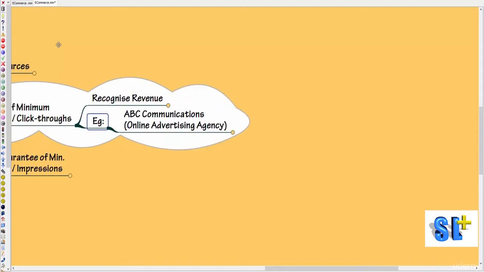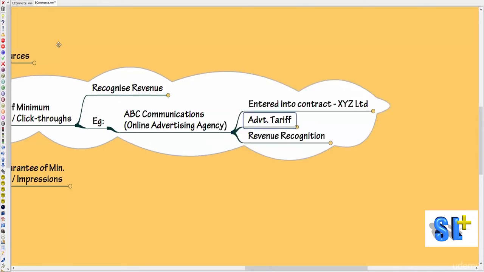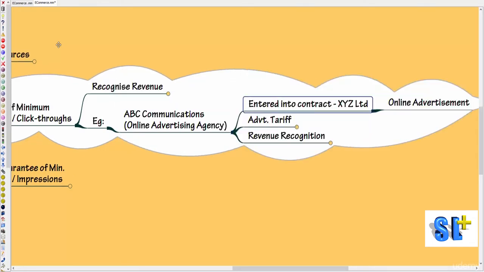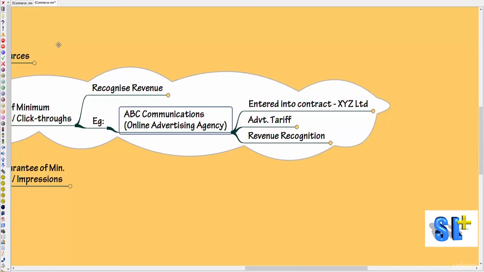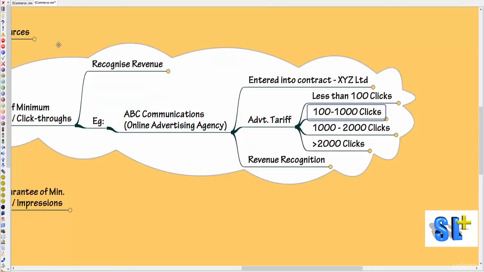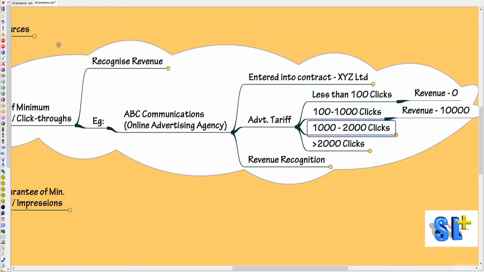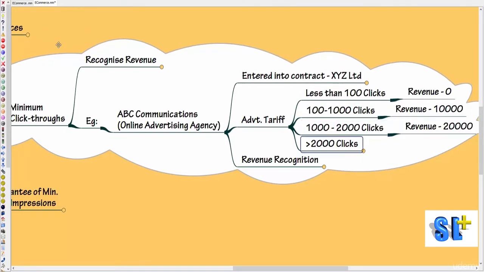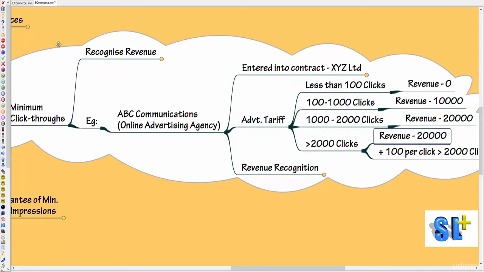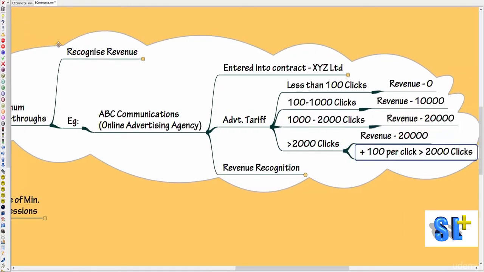Now let's look at one example. ABC Communications, an online advertising agency, has entered into a contract with XYZ Limited for online advertisement. So ABC is providing the service, and the service receiver is XYZ Limited. The advertisement tariff is like this: up to 100 clicks, no charges, so no revenue. 100 to 1000 clicks, revenue is 10,000. 1000 to 2000 clicks, revenue is 20,000. Greater than 2000 clicks, revenue will be 20,000 plus 100 per click for clicks greater than 2000. So this is the tariff.